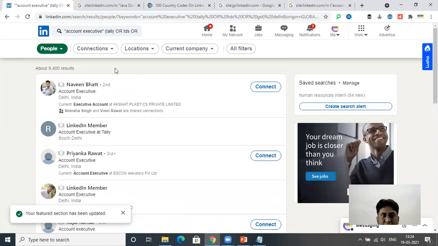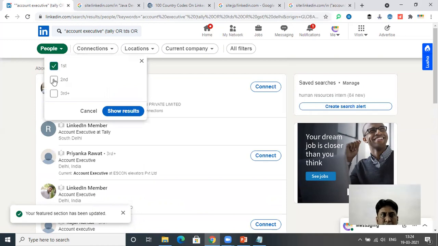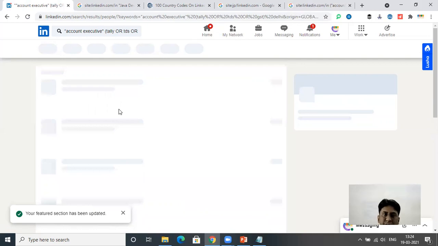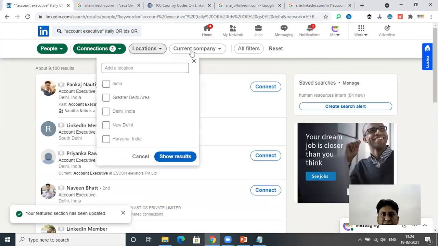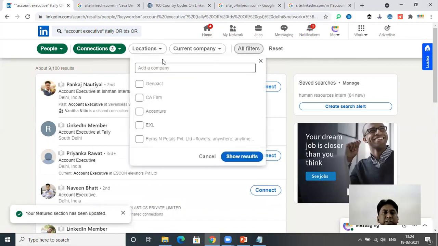So this is how. Then further you can click here and click on show results. All these three connections it will consider. Again, for location you can go for specific, current company. These filters you can use to search the candidates.